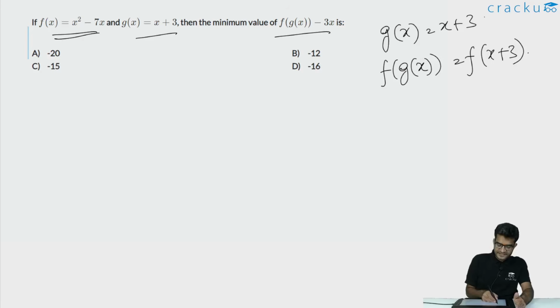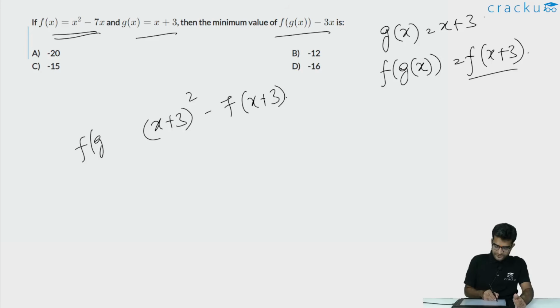But f(x) is x² − 7x. So f(x + 3) will be (x + 3)² − 7 times (x + 3). This is the value of f(g(x)). What is f(g(x)) − 3x? This will be (x + 3)² − 7 times (x + 3) − 3x.